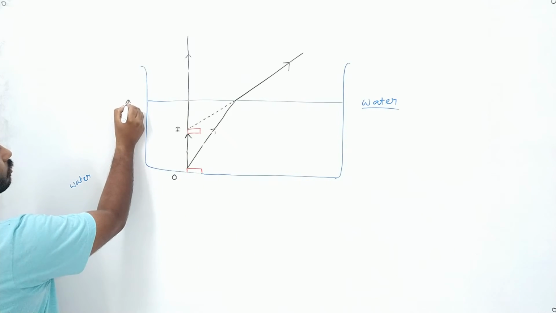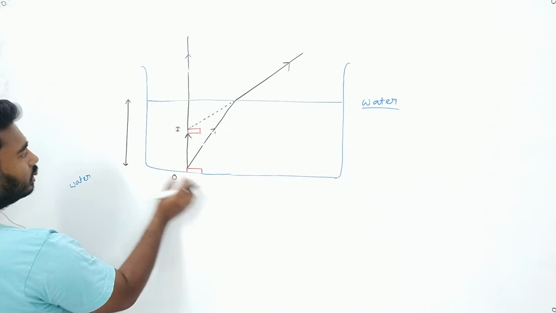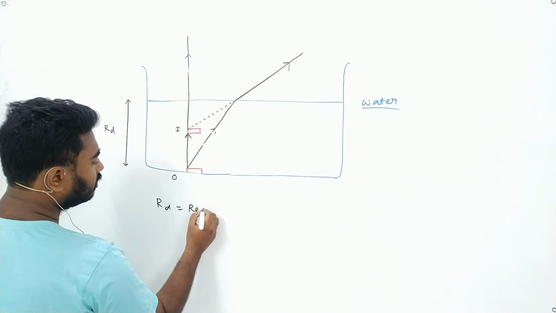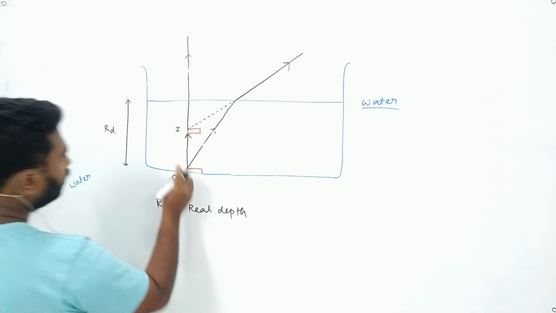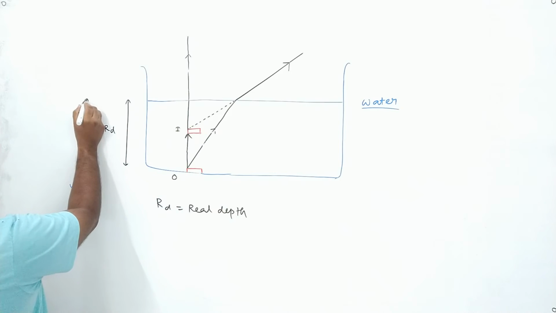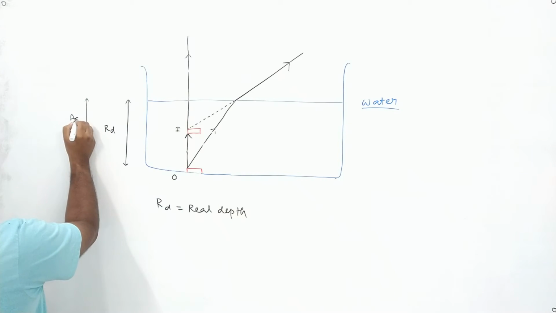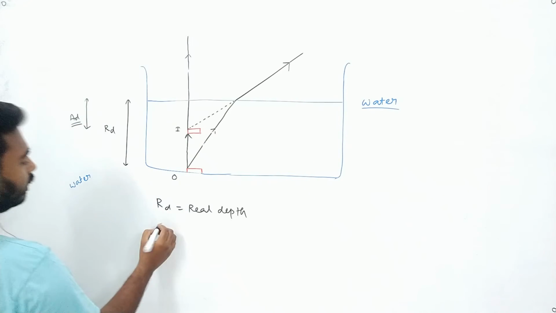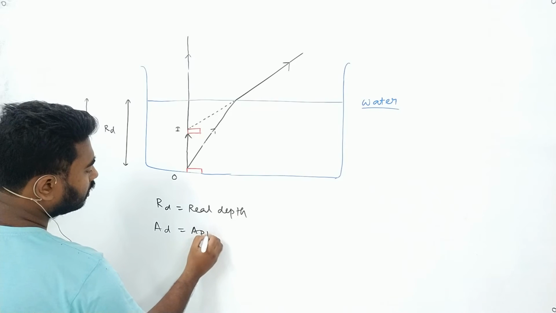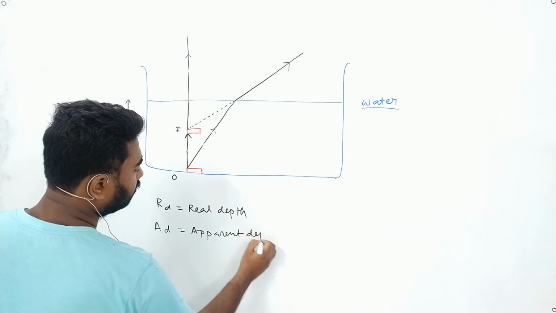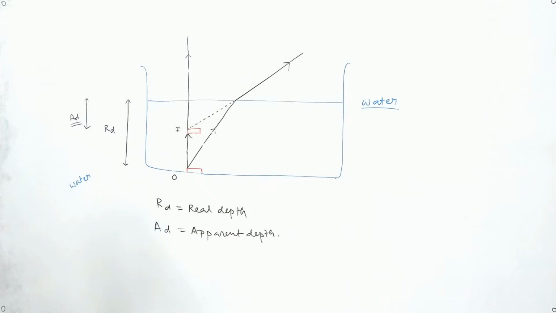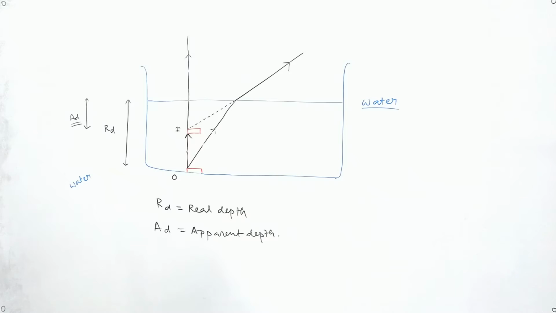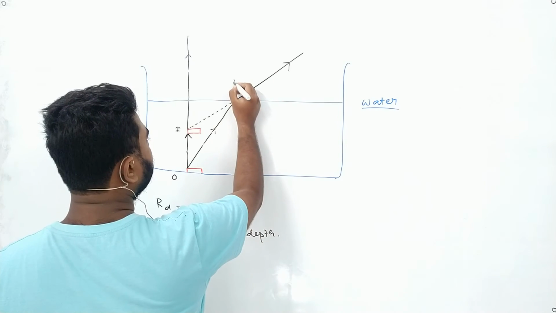So the depth at which the original object is, it is known as real depth. We will write it as RD. So RD is real depth, and this depth where the image will be present, which is not the actual depth, is known as apparent depth, or AD. Now we will find out the relation between apparent depth and real depth.